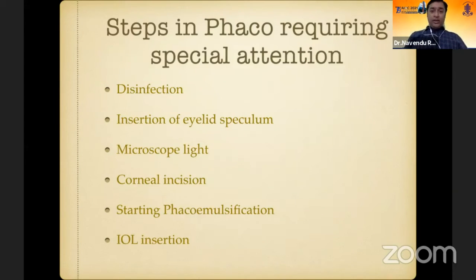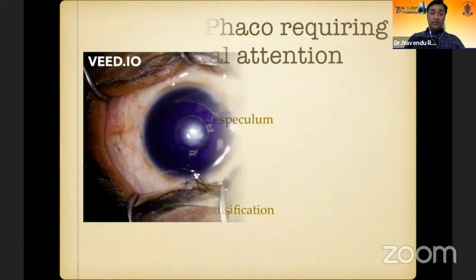The steps in phaco requiring special attention are disinfection initially, insertion of the eyelid speculum, microscope light, corneal incision, starting phaco emulsification, and IOL insertion. These are the steps where we need to be very cautious, and we should be talking to the patient at that time, because if the patient is not looking towards the light, or is moving his head here and there, then these are the steps in which we can have problems.